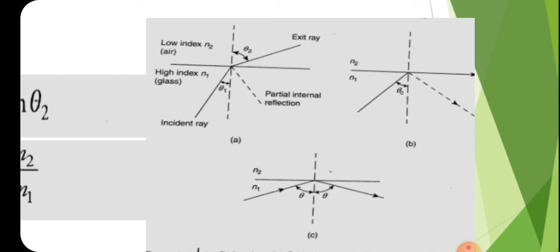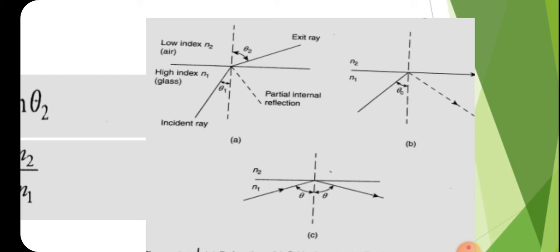The incident ray is from glass and the ray exits into air. Glass has refractive index n1 and air has refractive index n2. Air has a lower refractive index than glass, so n2 is less than n1.